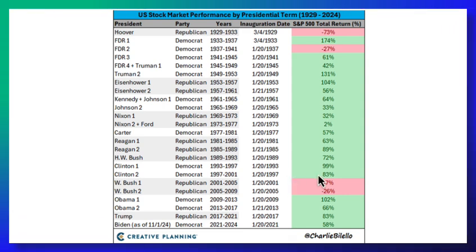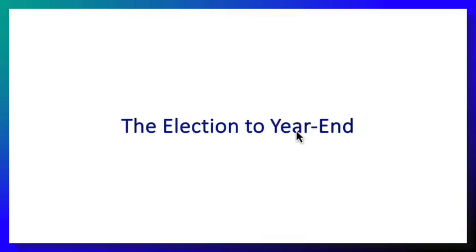Of course, there have been times when it hasn't. George W. Bush had the unfortunate experience of being there for 2 market crashes, but for the rest of the time, Charlie argues that it shouldn't matter from a stock market perspective which side wins, because you eventually do get strong prices in the 4 years there. And so that brings us to what we should expect from now, the election date, to year end.